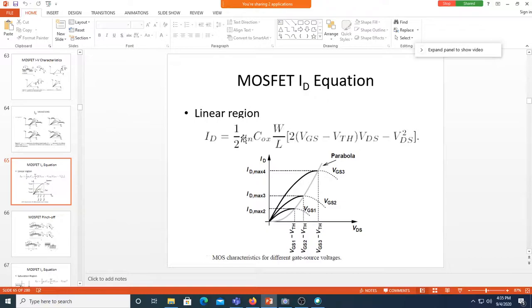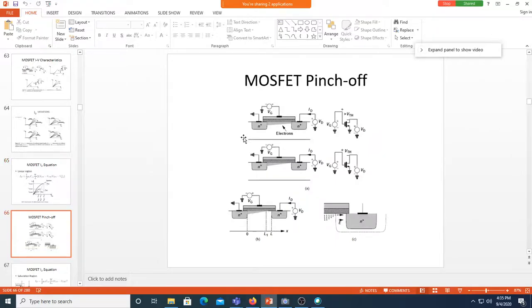Why it is linear is, the current is linear with respect to what? With respect to VDS. Let me move to this one. So this is very interesting. Pinch off region. Okay, why it becomes saturated.